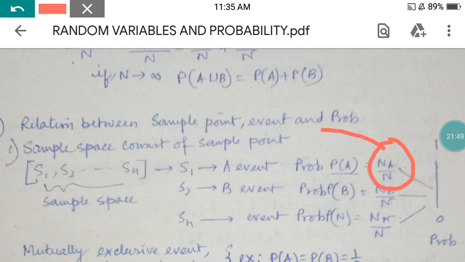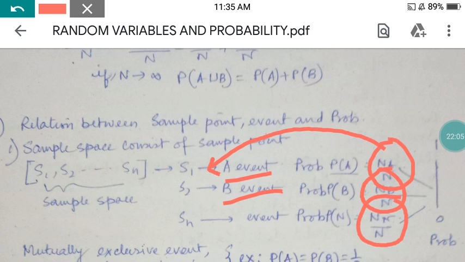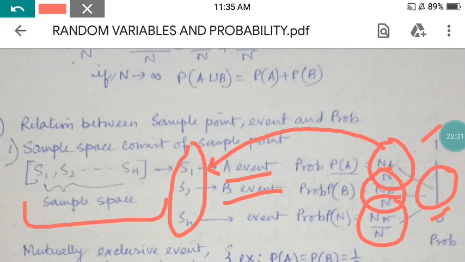This sample point is S1, that is event A. In the same way, for event B, the sample probability is NB by N. For event Sn, the probability is Nn by N. So all these create different values which lie in the region of 0 to 1. Obviously, S1, S2, S3, S4 up to Sn create the sample space, and in that sample space there are the sample points.